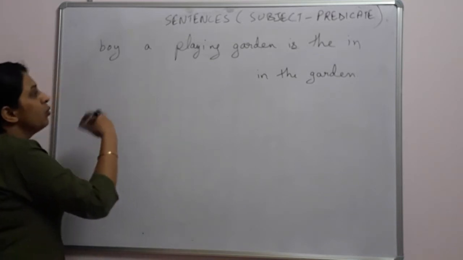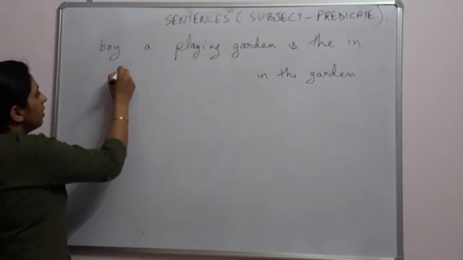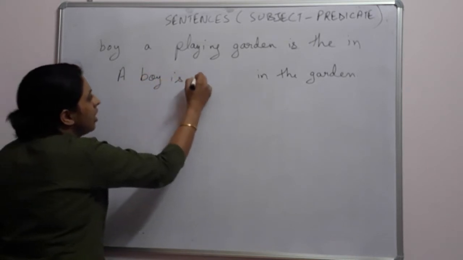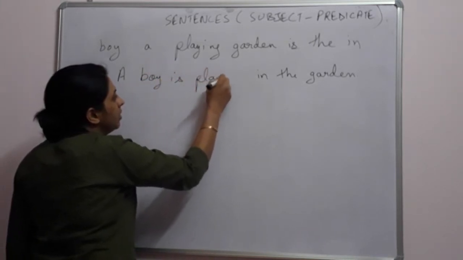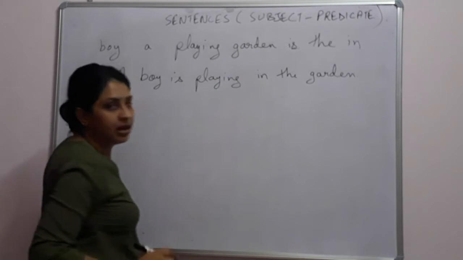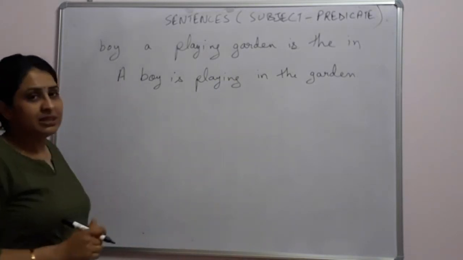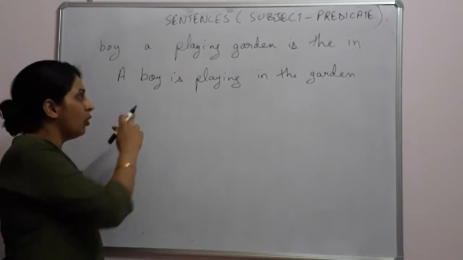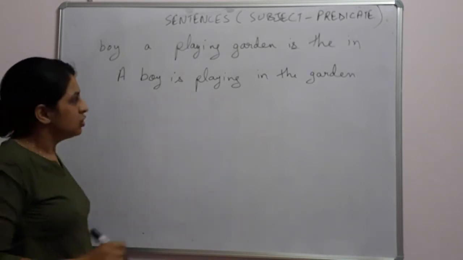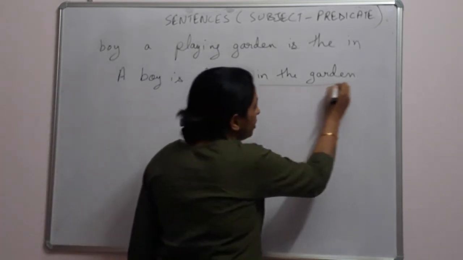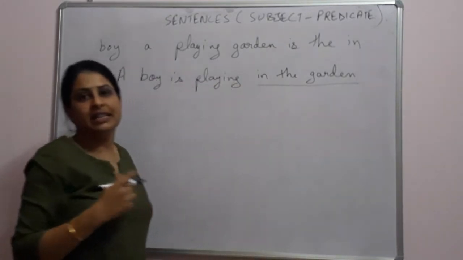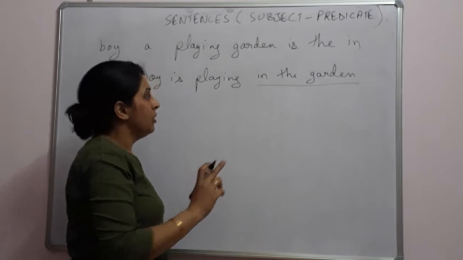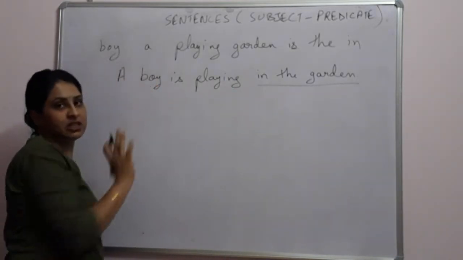So we will put up more words, like a boy is playing in the garden, right? Now it is giving us some sense. Now we know that a boy is playing in the garden. So earlier, in the garden was not giving us any sense, but now this whole sentence gives us sense.